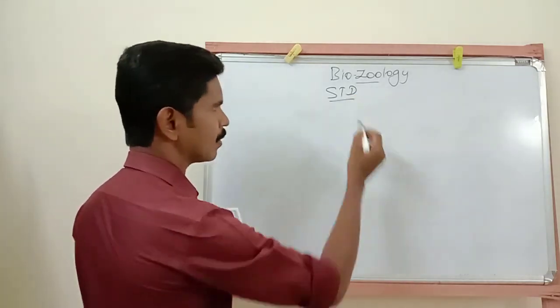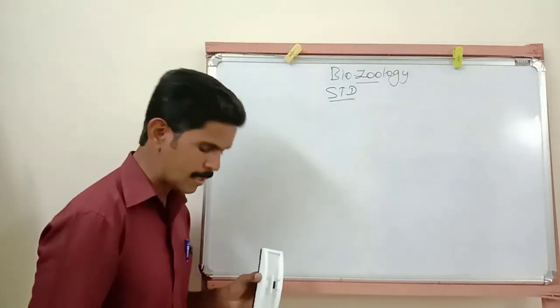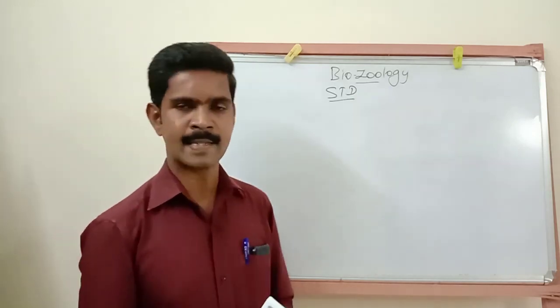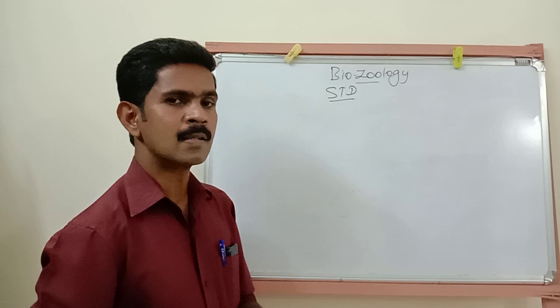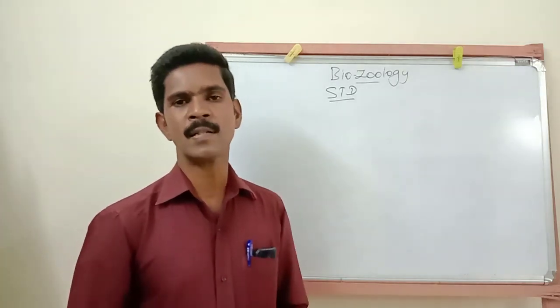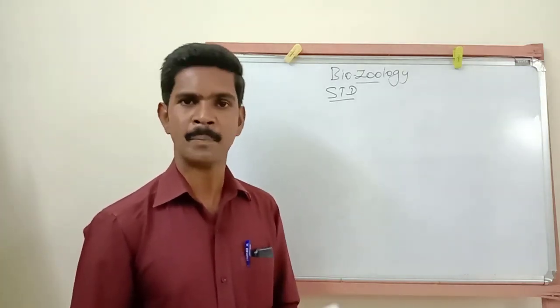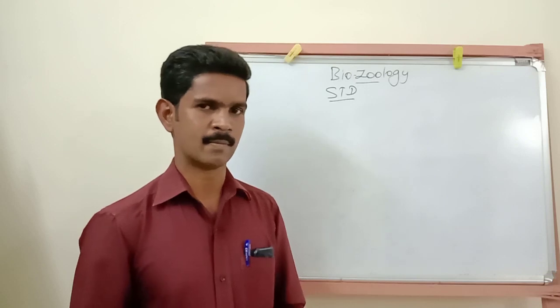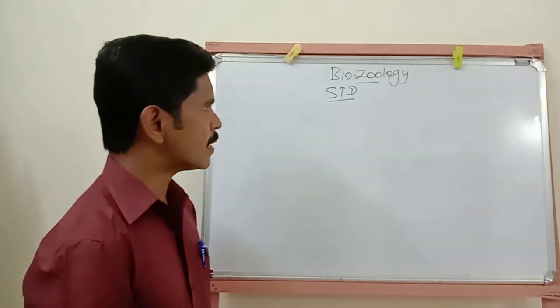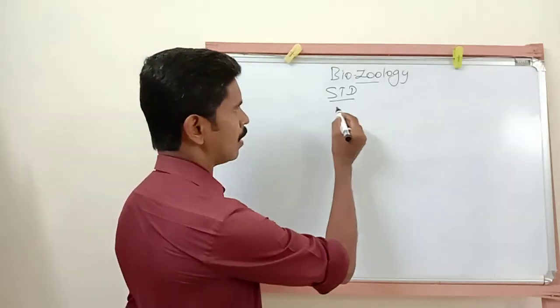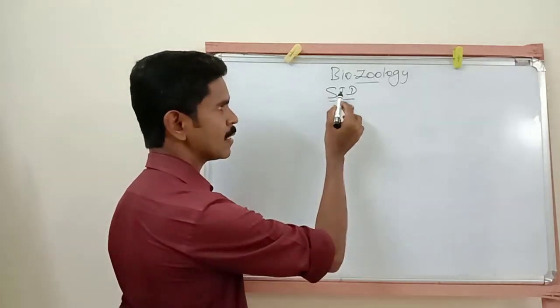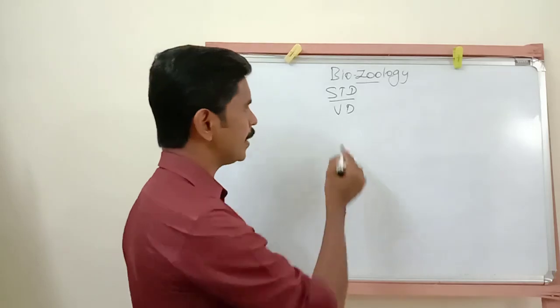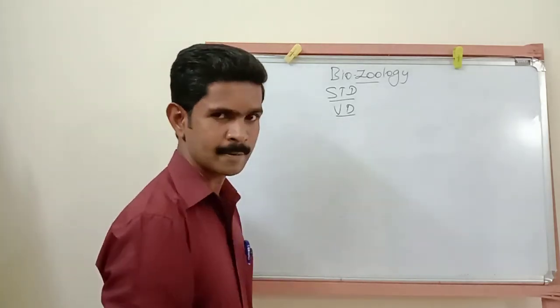STD, full form, sexually transmitted disease. So these diseases are transmitted from one person to another person because of sexual contact. This STD is otherwise called VD, venereal disease.